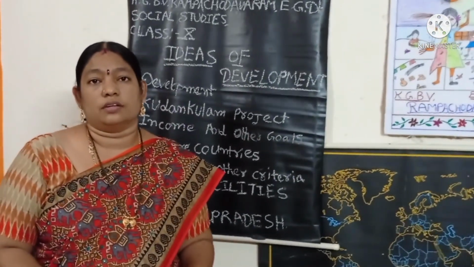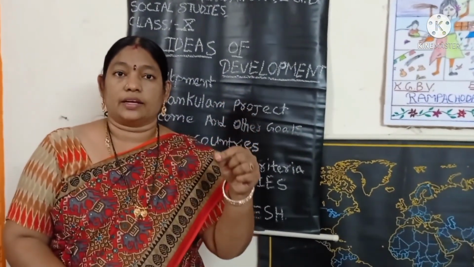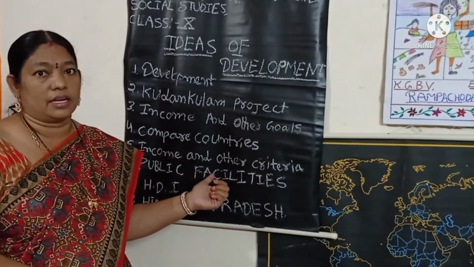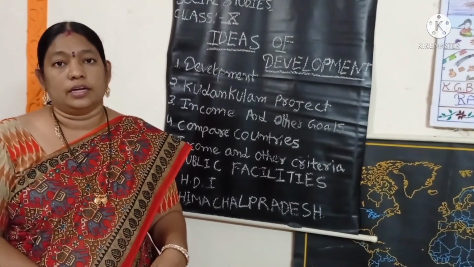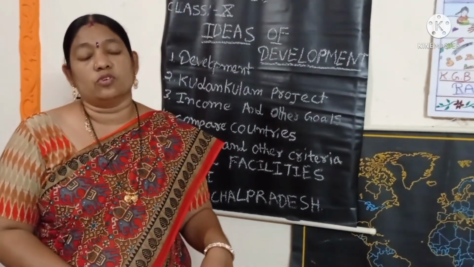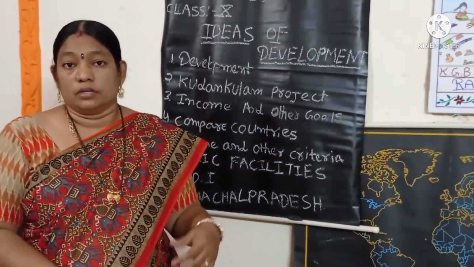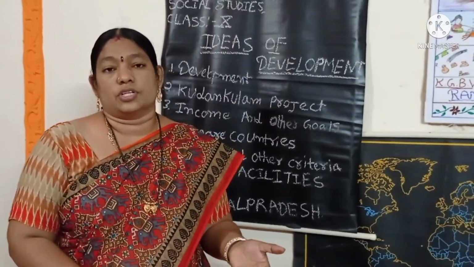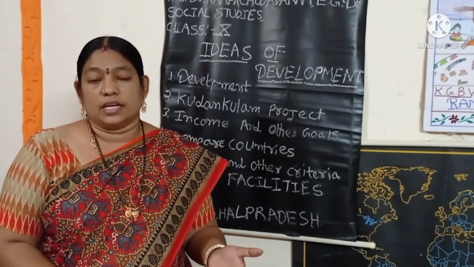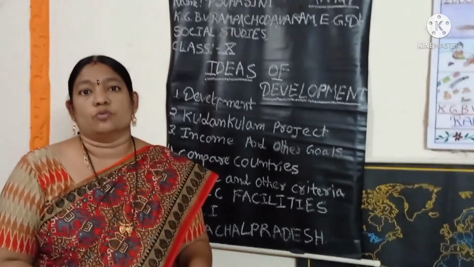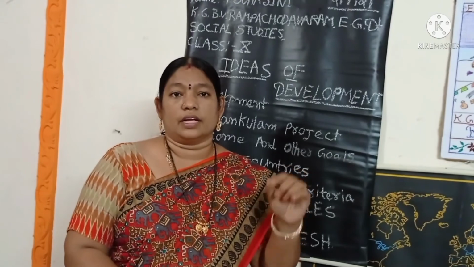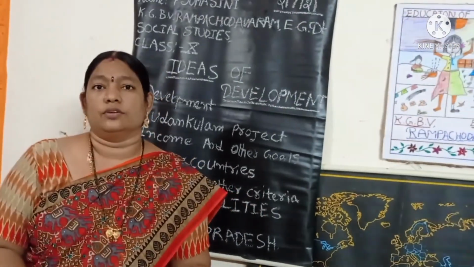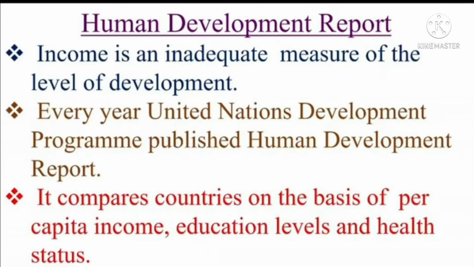The rank of countries in the human development index is also given in the textbook table. This table is the most important one for the examination, in the information skills questions. So take that table, read it correctly, and write the abbreviations in your notes. This is the HDI, Human Development Report.